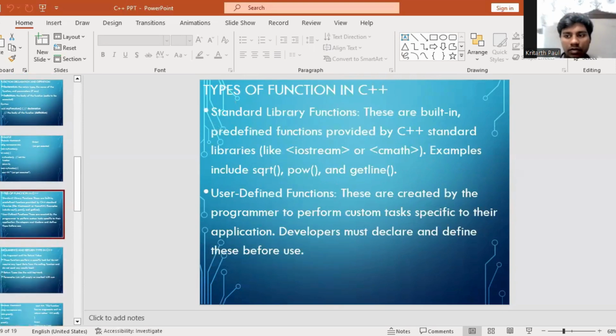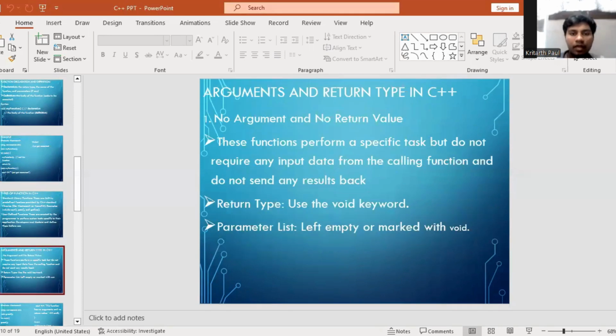Types of functions in C++. Standard library functions. These are built-in predefined functions provided by C++ standard libraries like iostream or cmath. Examples include sqrt, pow, and getline. User-defined functions. These are created by the programmer to perform custom tasks specific to their application. Developers must declare and define these before use.